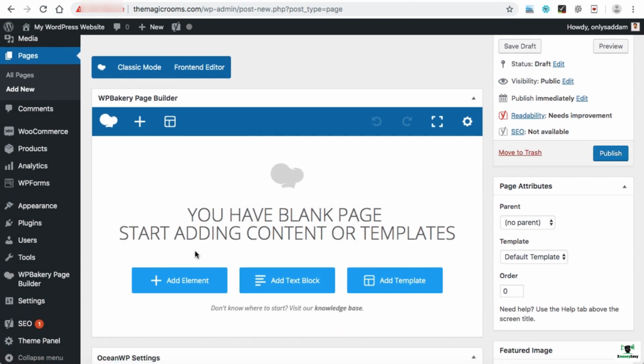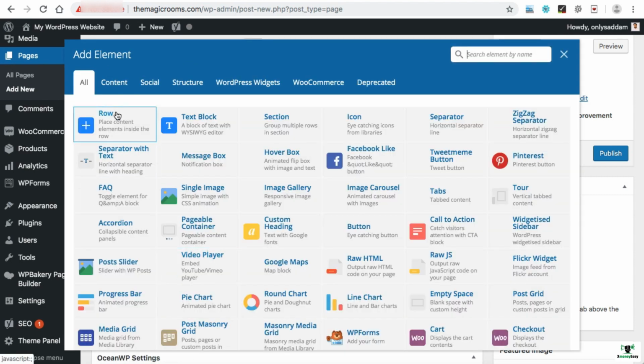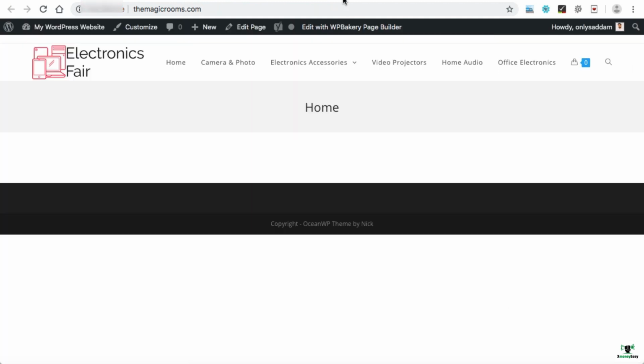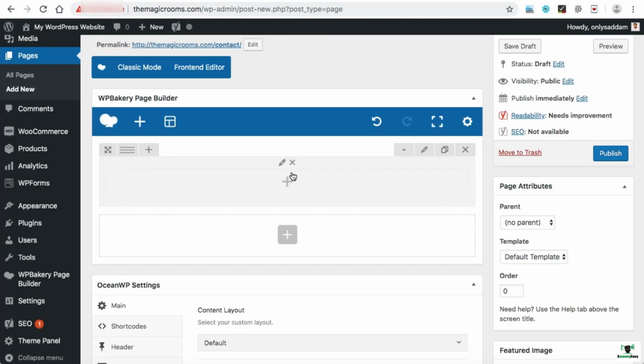Now the first element we have to add. So click on add element. And here we have row. Remember, the entire website can be designed in the form of rows. So we have a full width row. It means whatever content we put will appear across the entire area. So in this row, I am going to add Google Map.